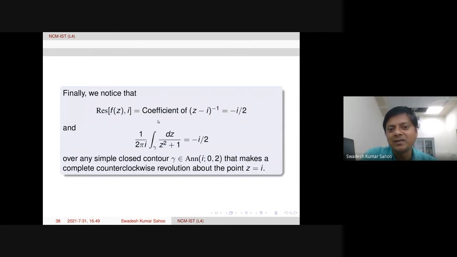And by the definition, this integral value is minus i by 2 because this integral is actually a minus 1. You can take any contour in this annulus. Center is i, and the lower bound is 0, upper bound is 2, in the deleted neighborhood of i. Okay. Of course, one can compute this from Cauchy's integral formula. But anyway, so directly we are getting it here.